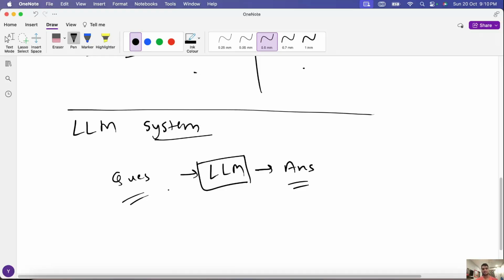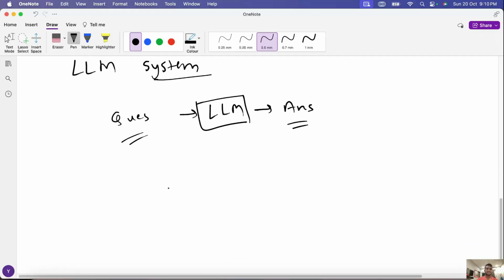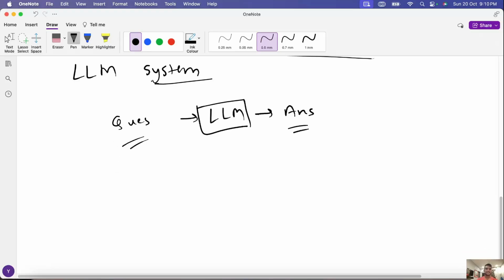So what we do in the system when we build an LLM system is we call this question a prompt, and the prompt comprises two parts: an instruction and an input. Let's say we are building a software system which takes a topic as input from the user and gives a poem on that topic.